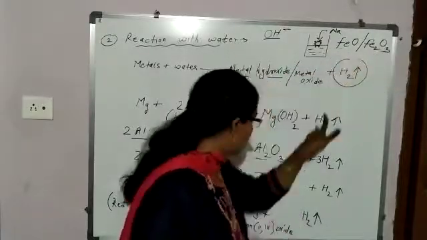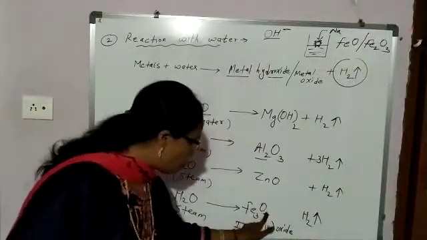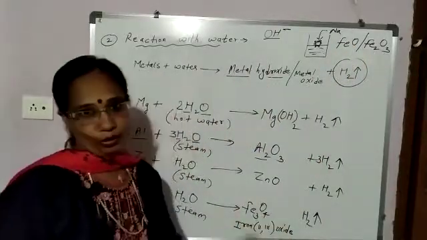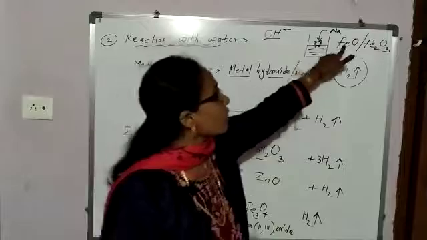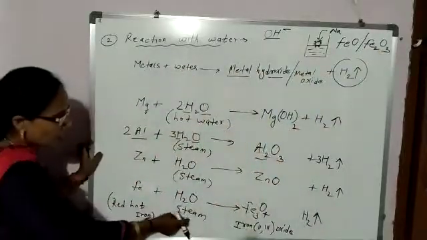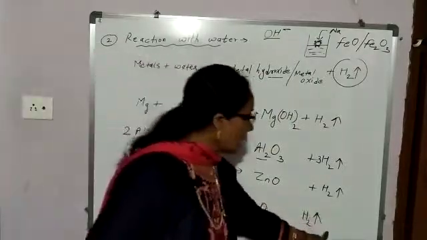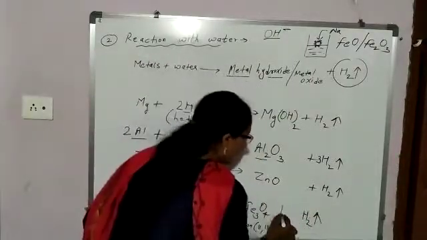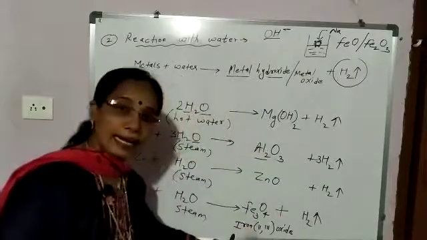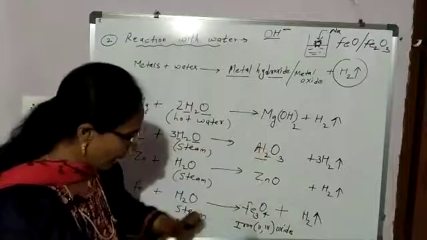2 plus 1, 3, Fe3. 3 plus 1, 4, O4, Fe3O4. It is a mixture of ferrous oxide and ferric oxide. So, when steam is passed through red hot iron, which gas is evolved? Hydrogen gas, and along with it, what is formed? Iron 2,3 oxide. Okay, now you have to balance it.